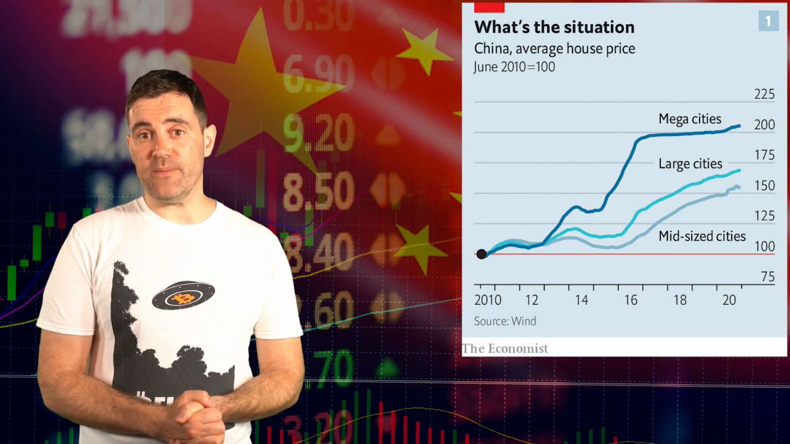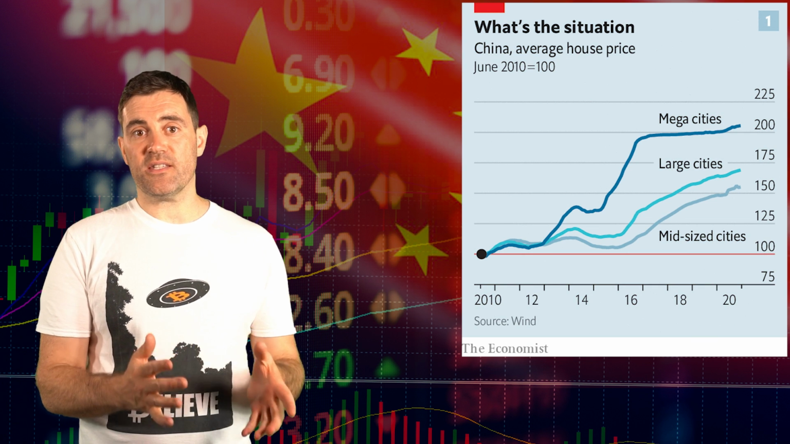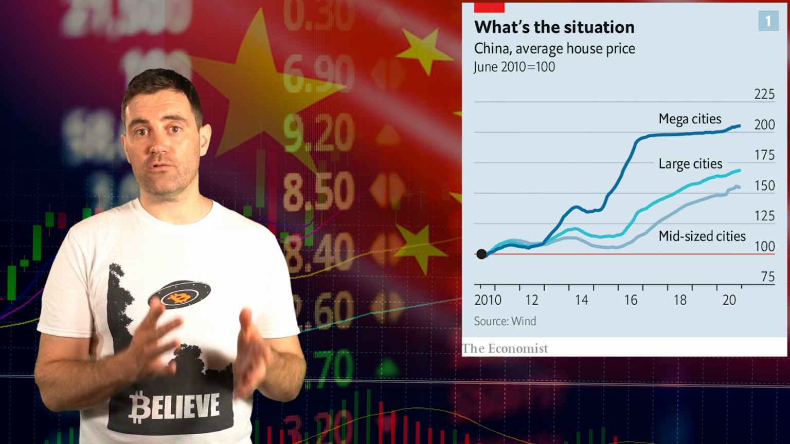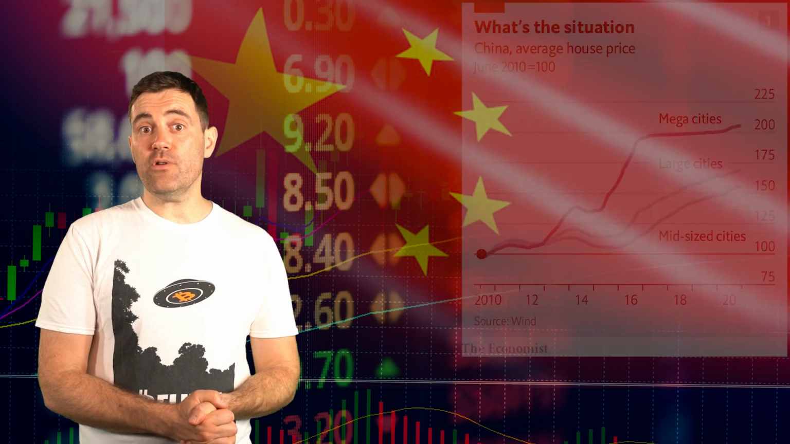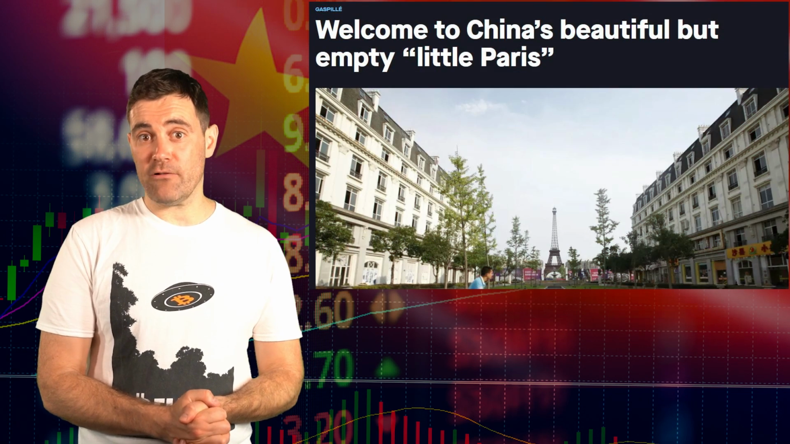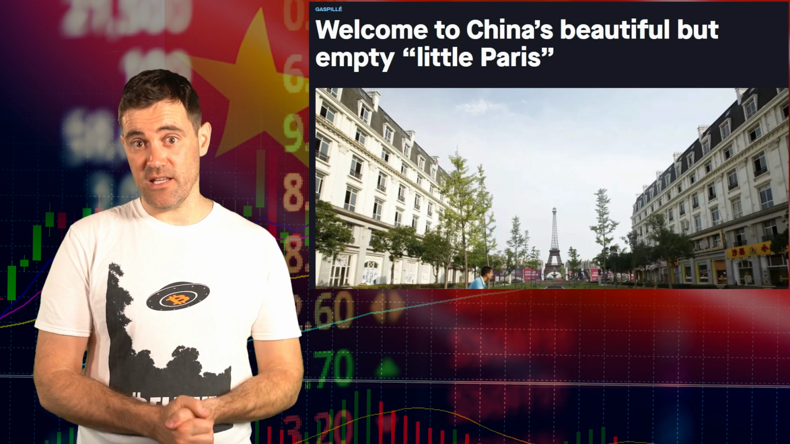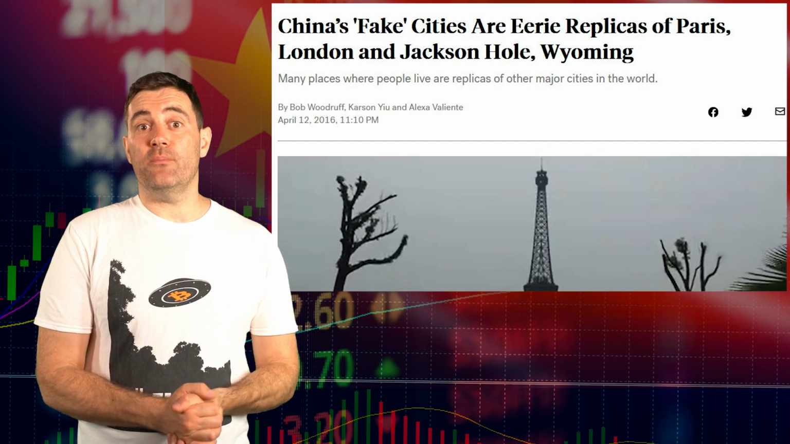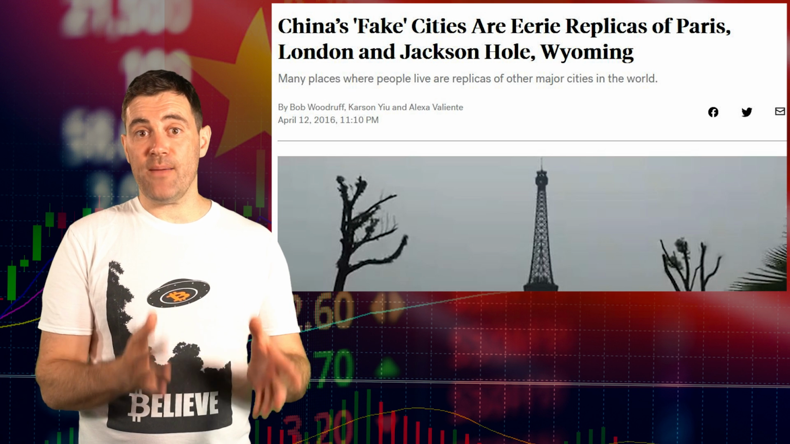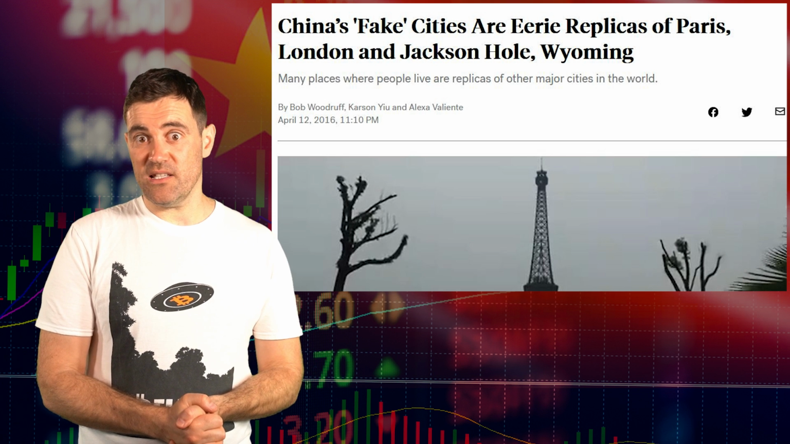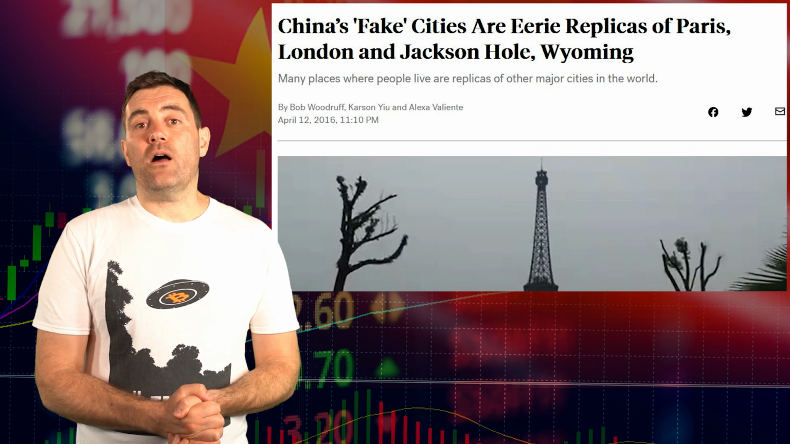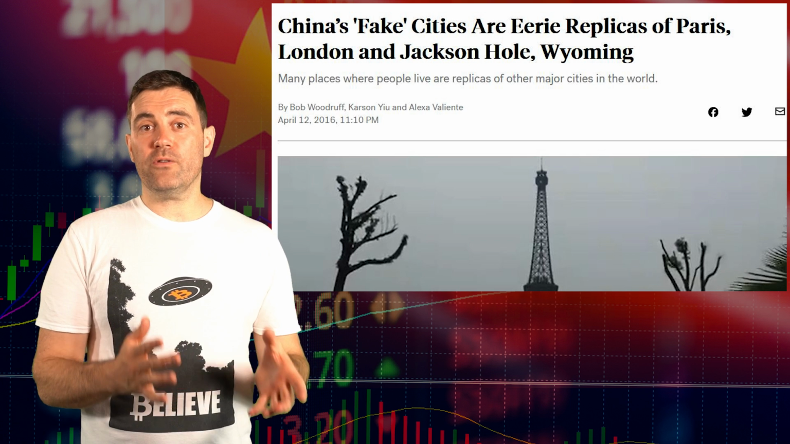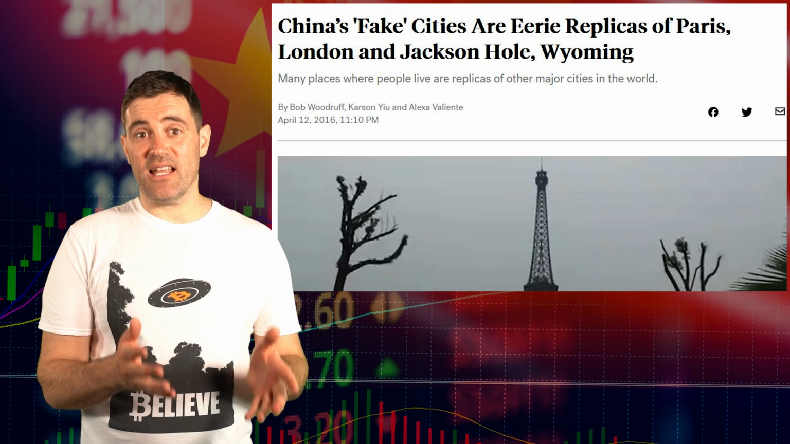Thanks to one of the most crazy and unsustainable property booms of all time, these ghost cities have proliferated all across the country. Did you know that there are actually mini Parises and mini Londons in China? I didn't. Cities built to replicate other, more famous ones, only to sit empty as people didn't really want to live in them. In total, a full 20% of all the urban housing in China stands vacant.